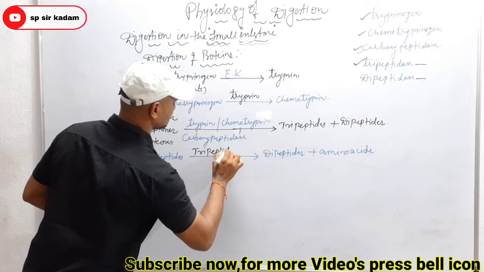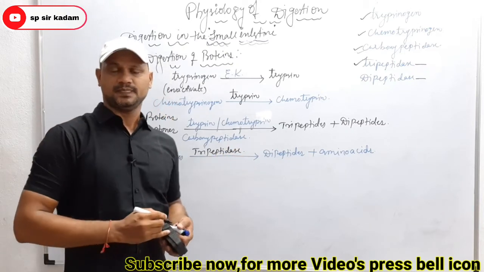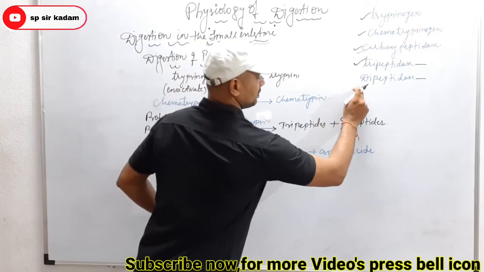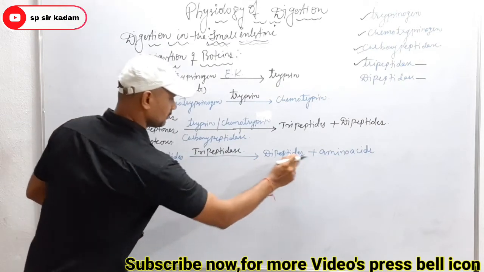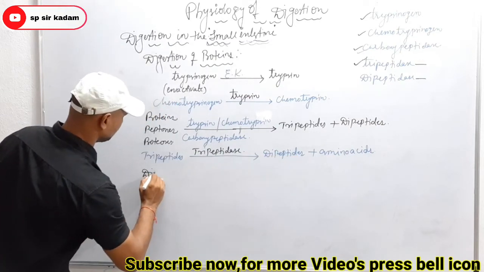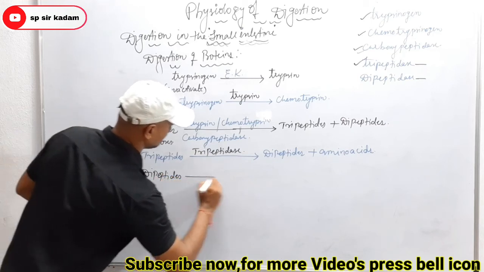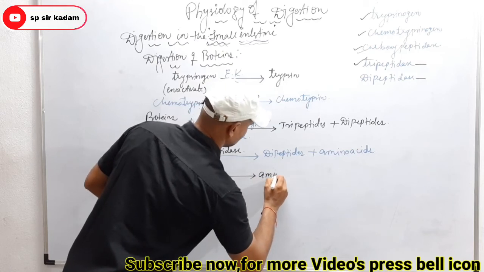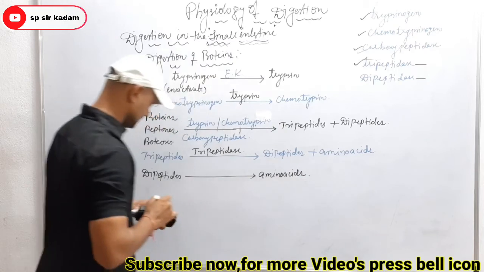Clear? Now the role of dipeptidase: the intermediate products, dipeptides, are finally converted into the end products, amino acids.